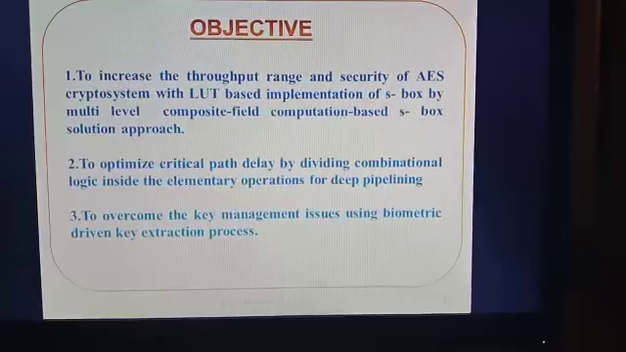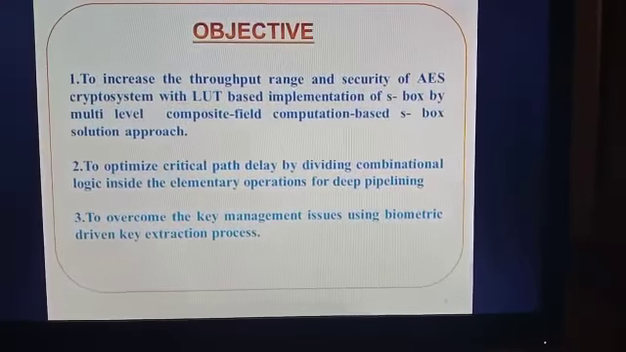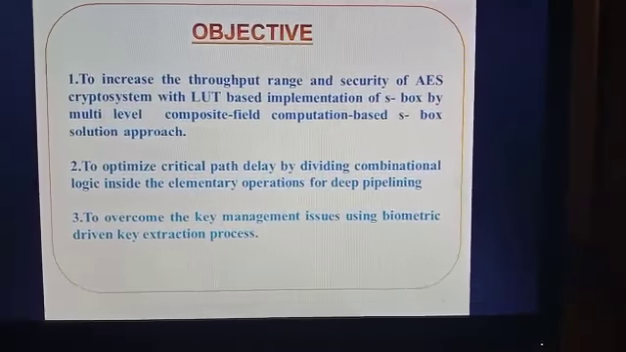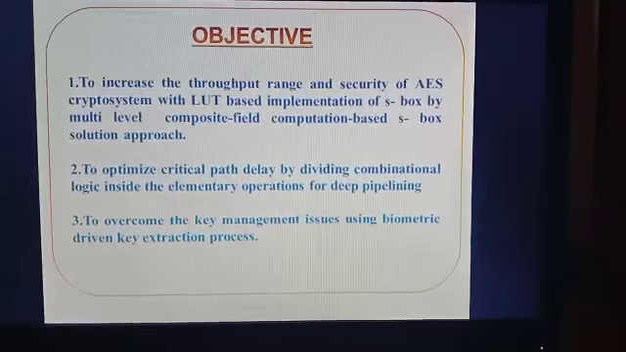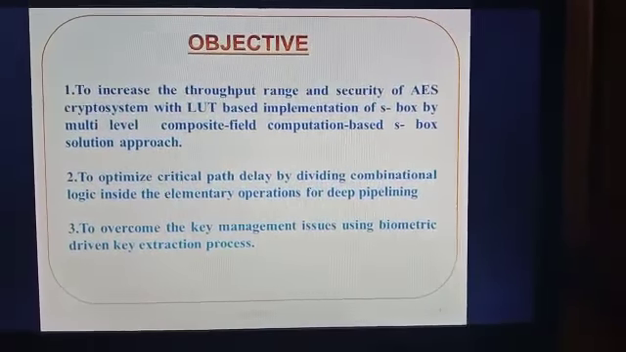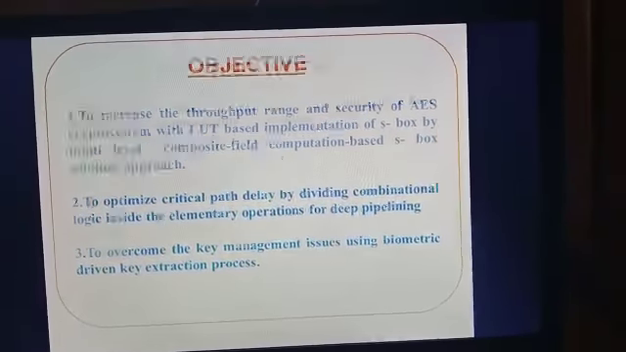Second, to optimize critical path delay by dividing combinational logic inside the elementary operations for deep pipelining. Third, to overcome the key management issues using a biometric driven key extraction process.